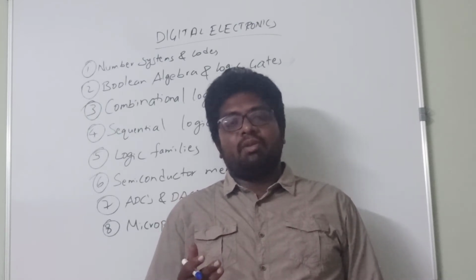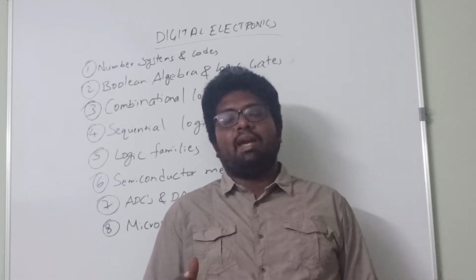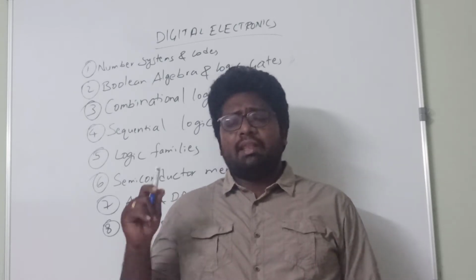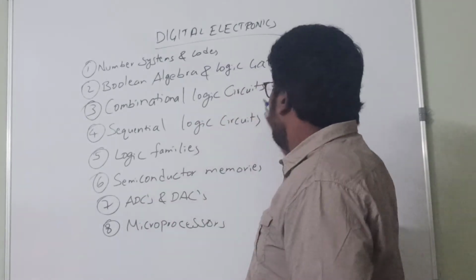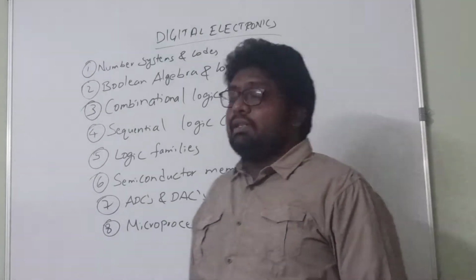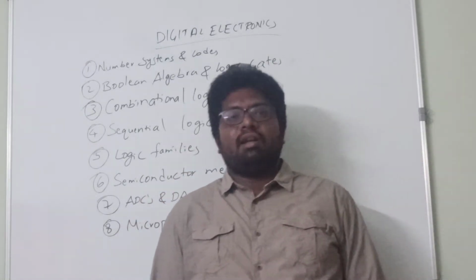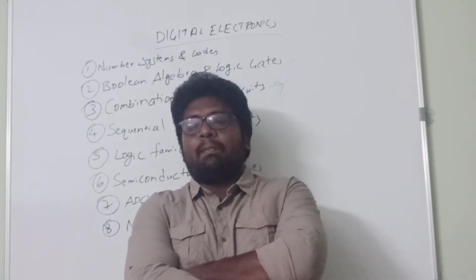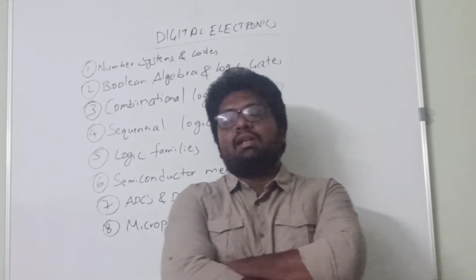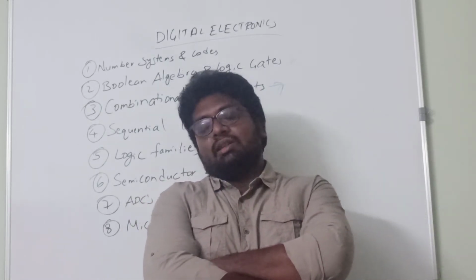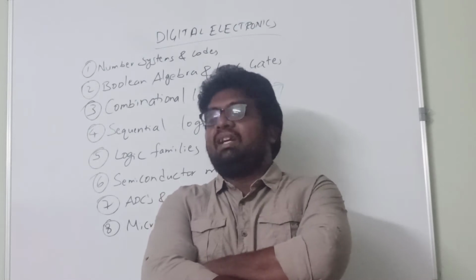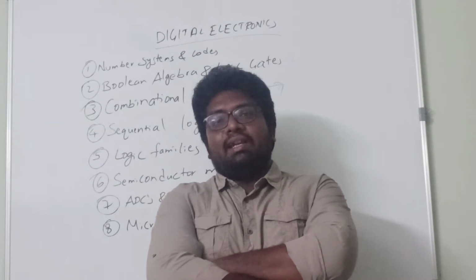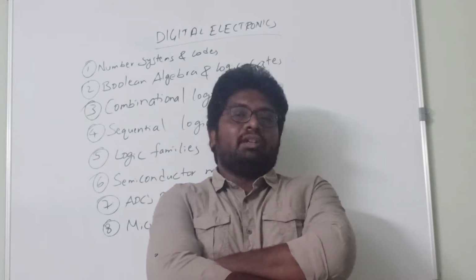After learning Boolean algebra, Boolean laws and theorems, we will have K-map simplifications, that is Karnaugh map simplifications. The next topic in our course is combinational logic circuits. Under combinational logic circuits, you will be learning about adders, subtractors, comparators, decoders, encoders, multiplexers and what not. Combinational logic circuits give us the complete freedom to design any type of logic circuit.